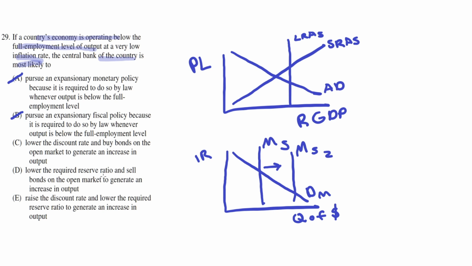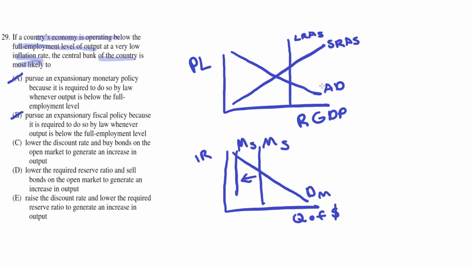But selling bonds on the open market is the wrong move because selling bonds means that they're giving bonds to people and taking in money. Because they're taking in money, the money supply will shift to the left, which is bad because this would mean that the interest rates would increase.